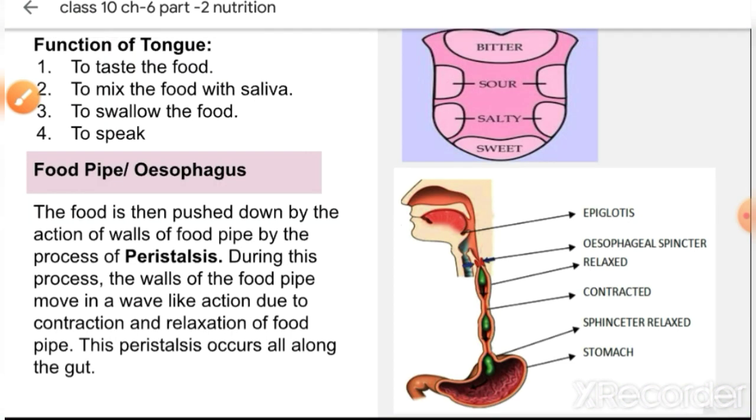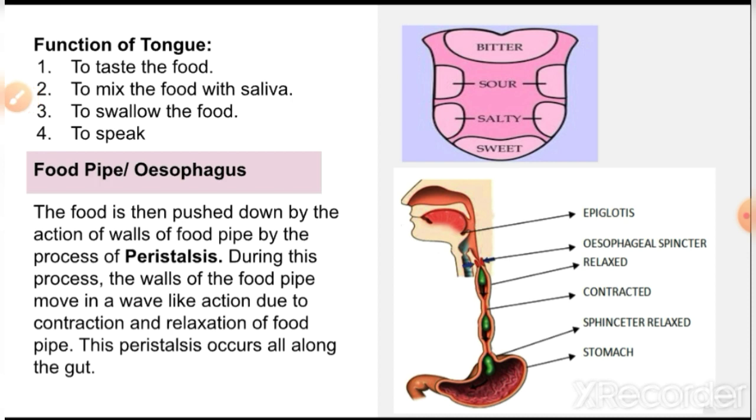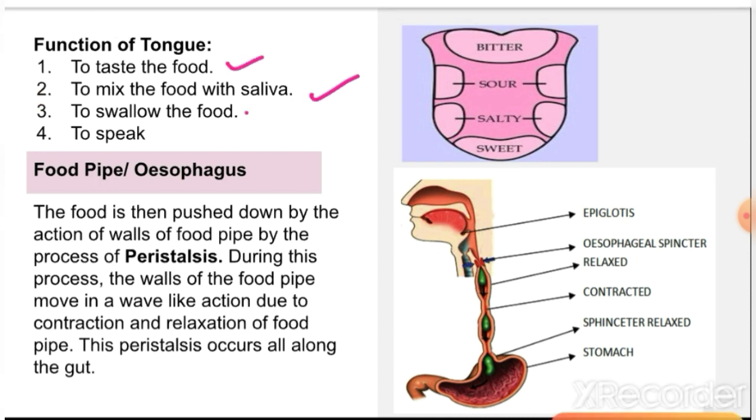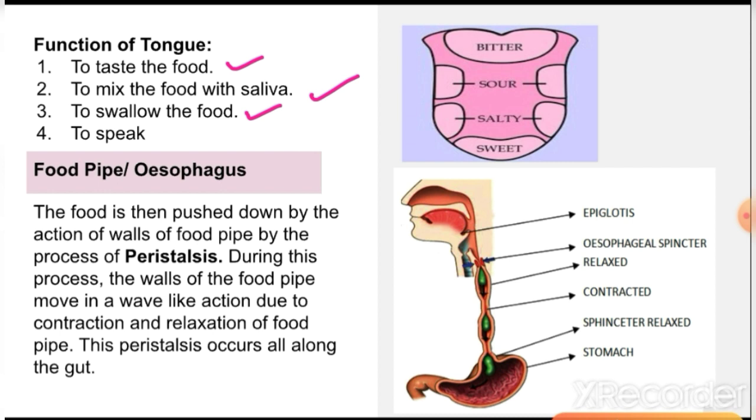Then next, the function of the tongue. What is the function of the tongue? To taste the food, to mix the food with the saliva, to swallow the food. When the food gets softened with the help of saliva, it will be easily swallowed. It also helps in speaking.